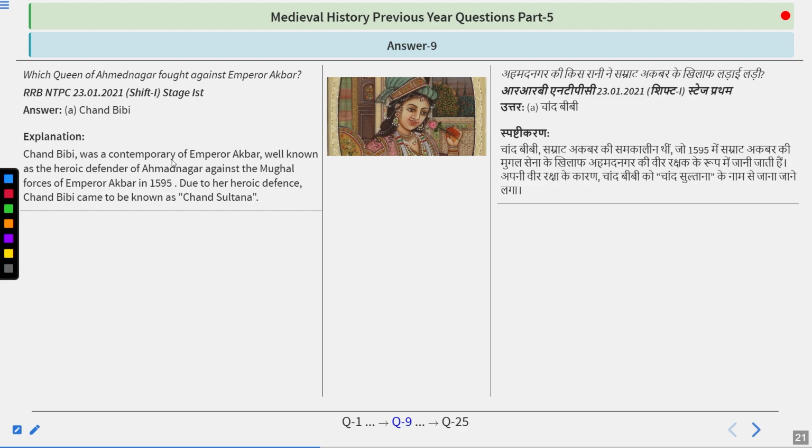So Chand Bibi was a contemporary of Emperor Akbar, well known as a heroic defender of Ahmednagar against the Mughal forces of Emperor Akbar in 1595. Due to her heroic defense, Chand Bibi came to be known as Chand Sultana. So she was the protector of Ahmednagar, and she defended Ahmednagar from the invasion of Mughals in 1595. So remember her name, Chand Bibi. She was from Ahmednagar.